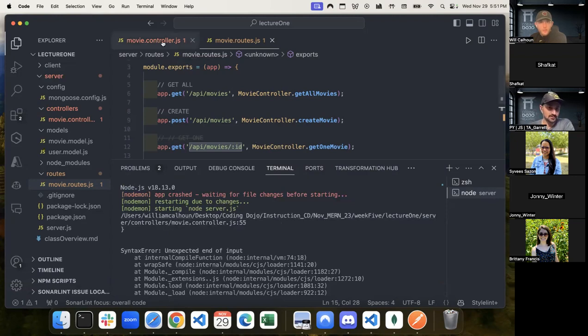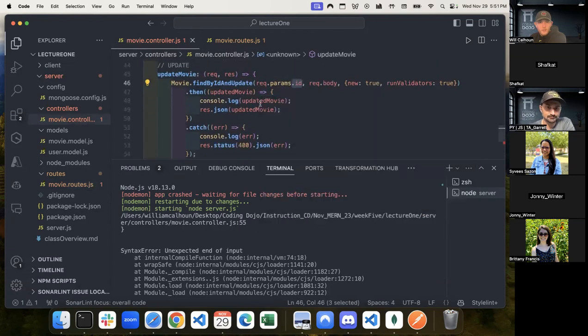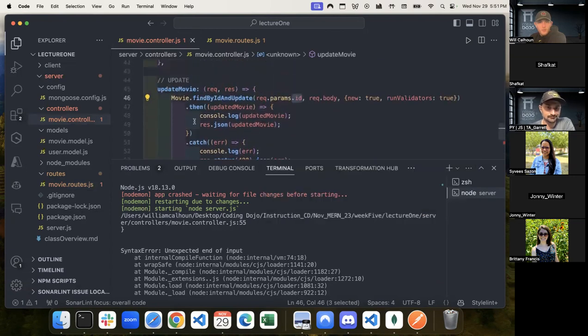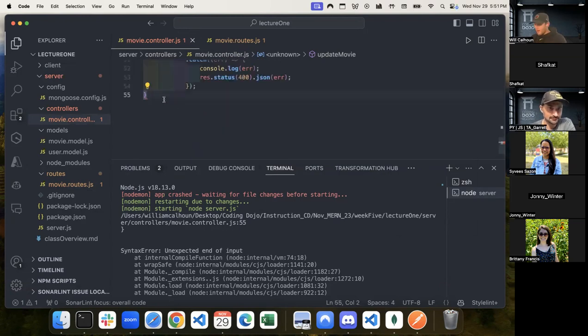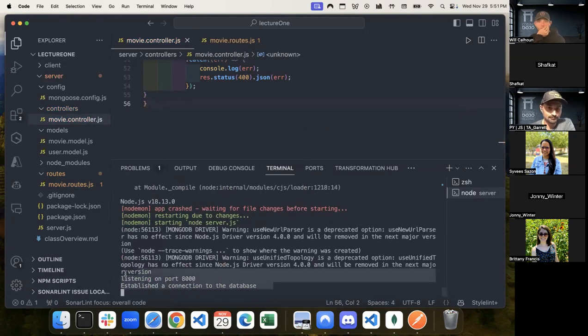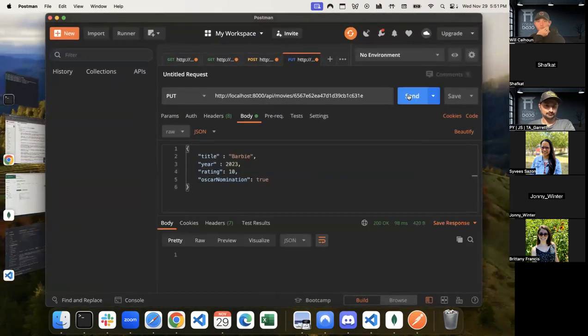Server controller. So in my controller. No. Looks like an extra. I'm missing a bracket. I think I'm missing a bracket. There we go. Now, sorry about that. We should be able to run this.